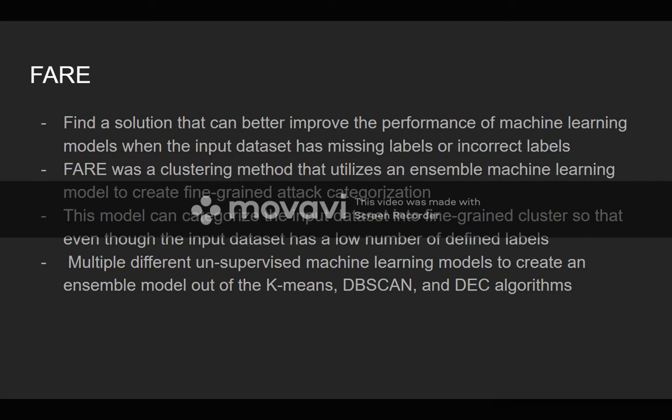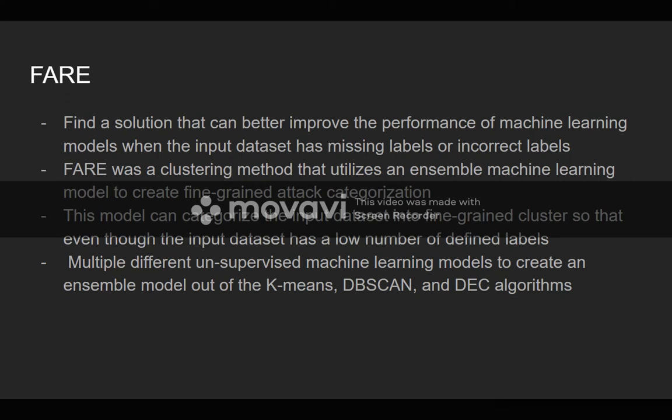so that even though the input data had a low number of defined fields, it could still be categorized based on the type of labels it has, or at least it can be detected by FAIR with pretty good accuracy to know which is an attack and what is not. For FAIR, multiple different unsupervised machine learning models were used to create an ensemble model out of them.